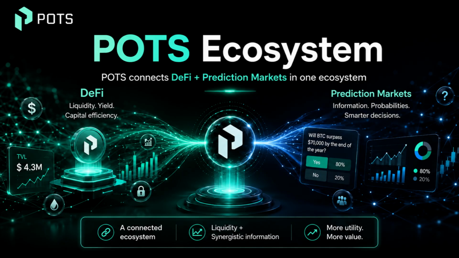POTS is not limited to generating yield inside DeFi. It also aims to create real utility through predictions, market volume, and information. When these two parts are connected, the ecosystem can generate more activity, more liquidity, and more long-term value. In summary, POTS combines liquidity plus information plus real participation in one ecosystem.